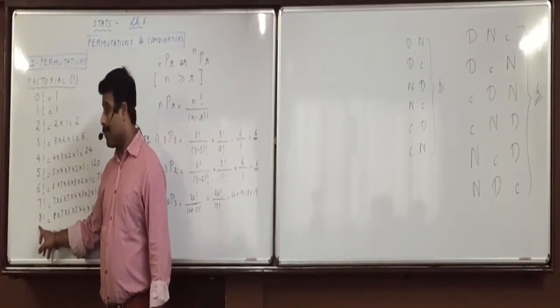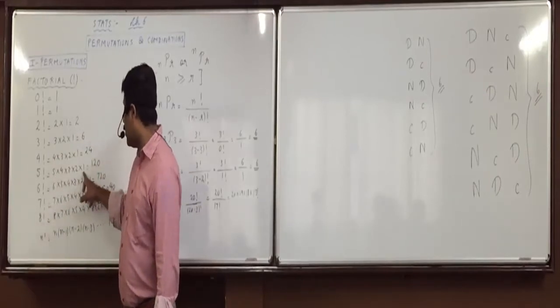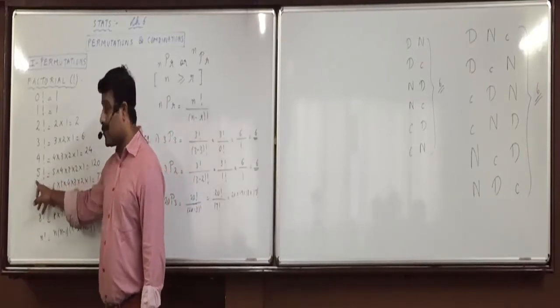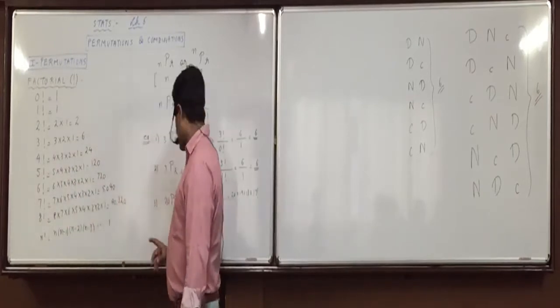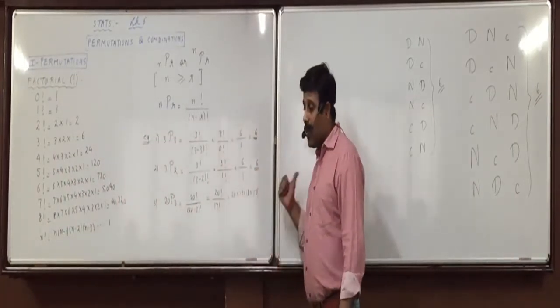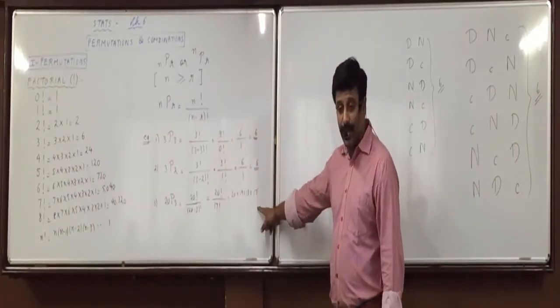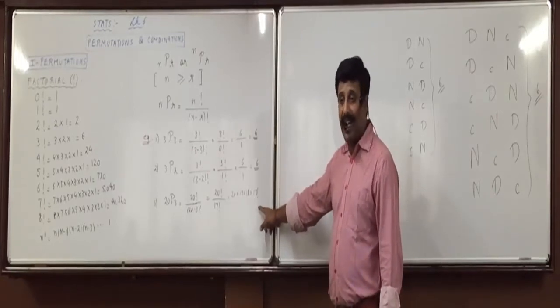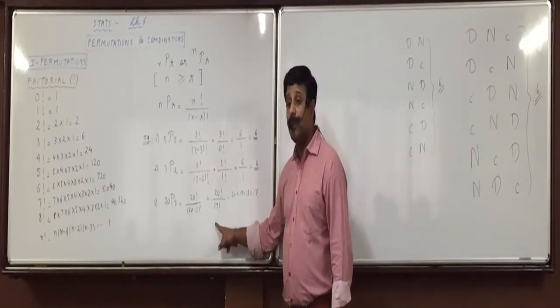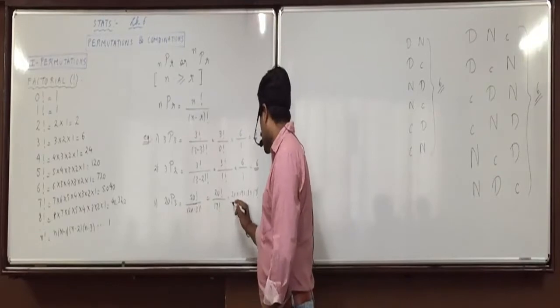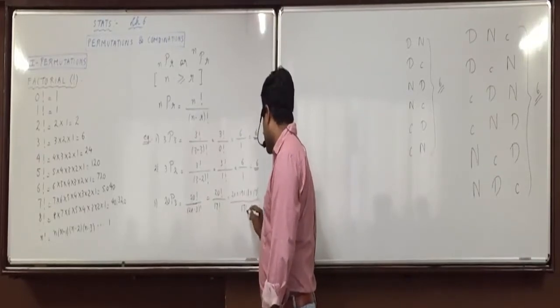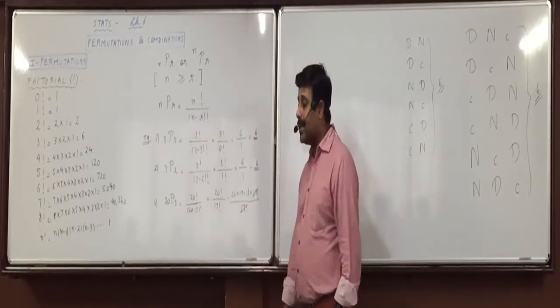Yes. Instead of writing from 5 to 1, can I write it as 5 factorial? So instead of writing from 17 to 1, can I write it as 17 factorial? And why did I do so? Because in the denominator what do you have? 17. So if I stop at 17 factorial, then 17 factorial would directly cancel.